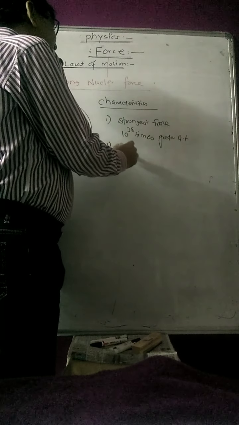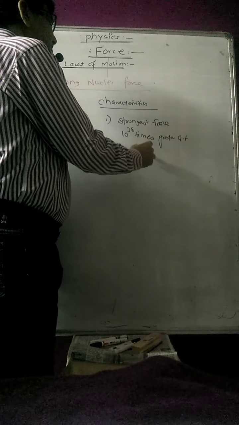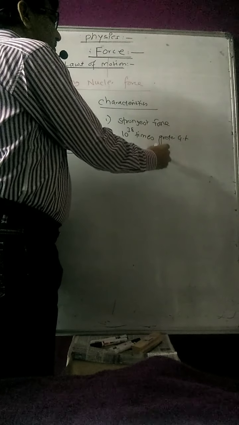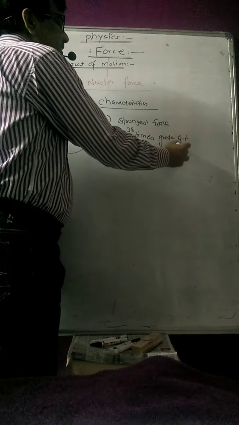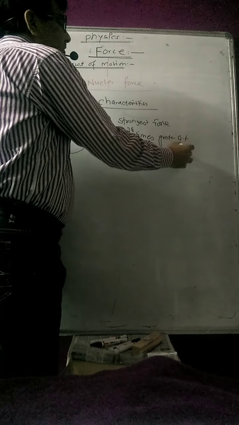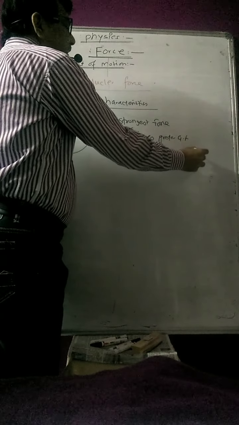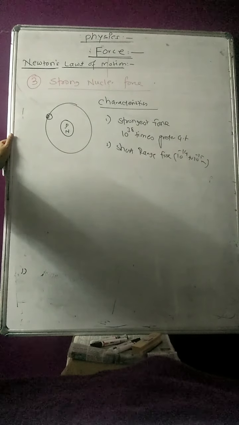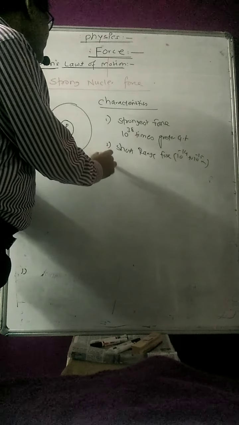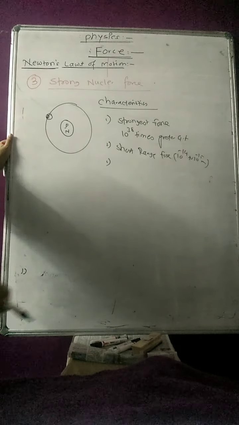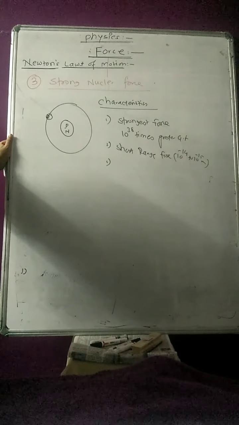It is a short range force. Why is it a short range force? Because it is inside the nucleus, and the size of the nucleus is 10 raised to minus 14 to 10 raised to minus 15 meter. Up to this size only that force can exist. So this is the short range force, the strongest force, up to this distance.